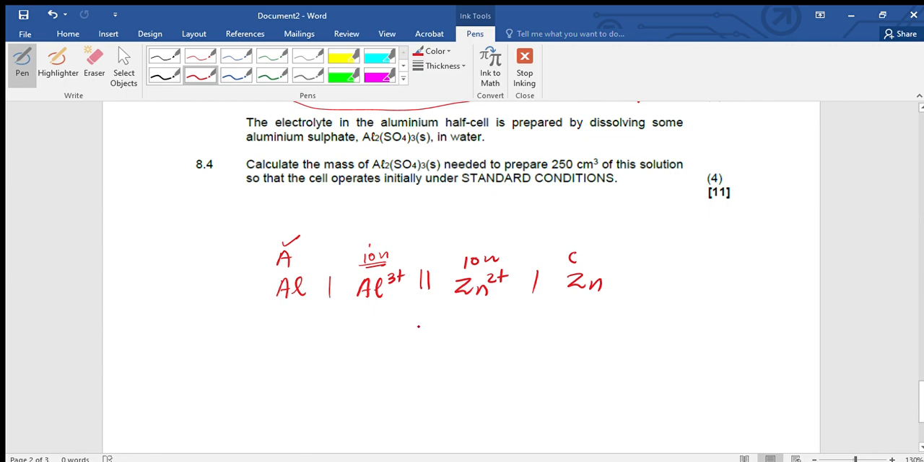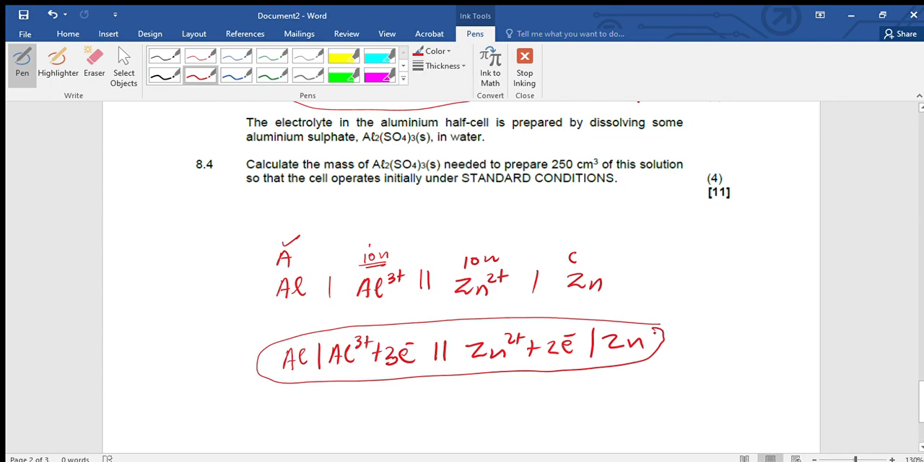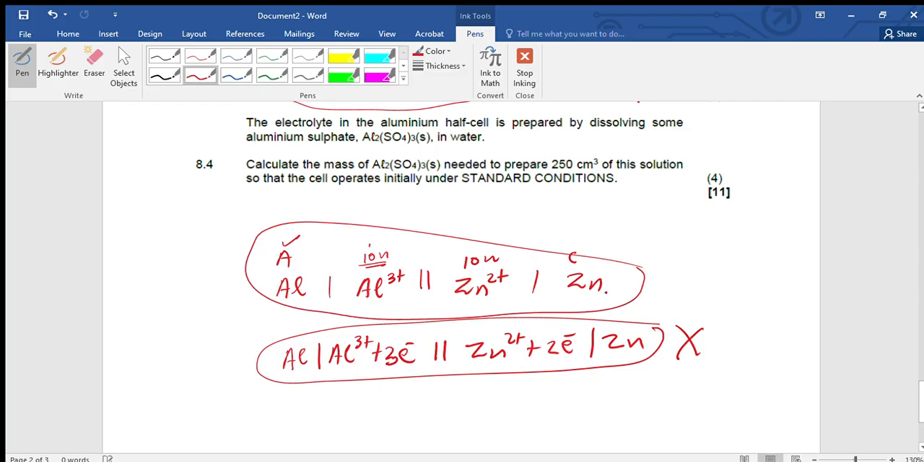What were the learners doing wrong there? The learners wrote, for example, aluminium ion plus electrons, then Zn2+ with electrons and Zn. That is what was being talked about in the Chief Marker's report. This one is incorrect, and this one is correct. Then we are done. Let's quickly go to the last question.